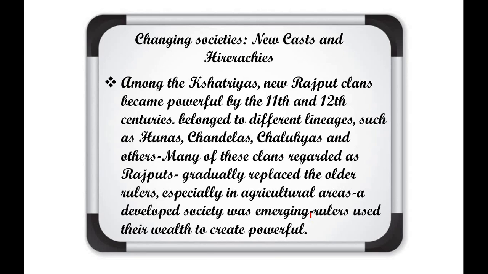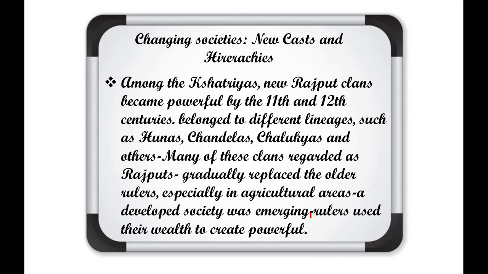Now we can see that in our society subcastes, or jatis, were merging into the societies in every category, whether Brahman or Kshatriya, and it was based on their occupations. The people involved in any occupation came under a caste or jati.